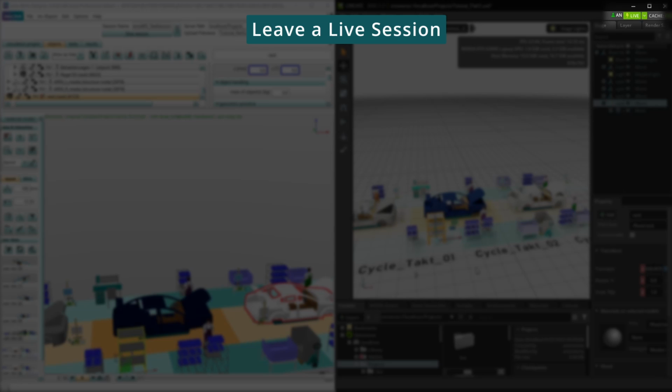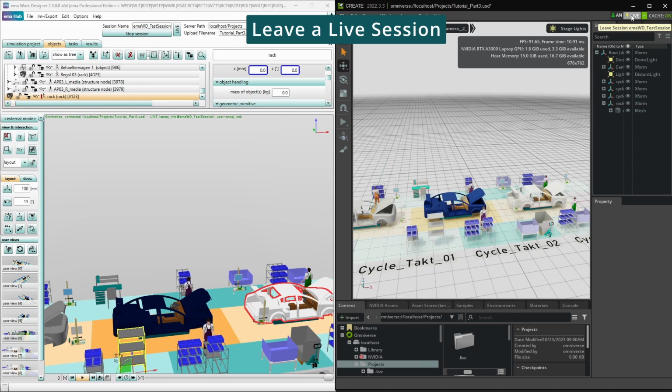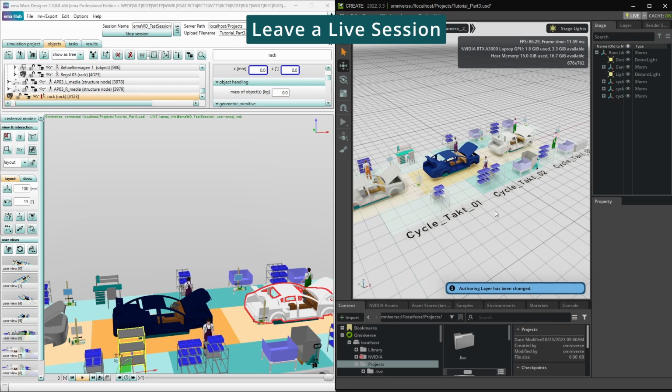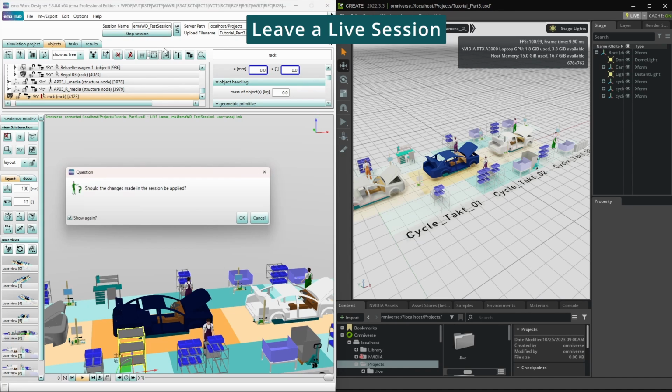If you want to leave a session, click on the Live button again or on the arrow next to the Live button in the Omniverse. Confirm that you really want to leave the session. In IMA, go to the Stop Session button to leave the session here as well. The changes made in the session can now be applied if we click on Yes in the dialog window.